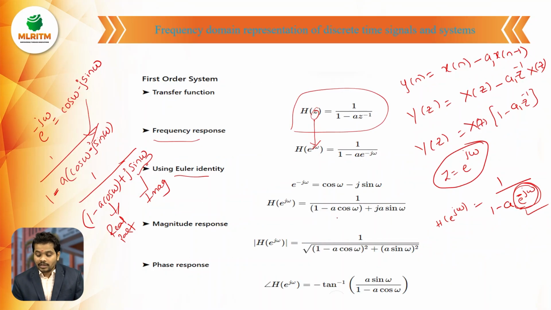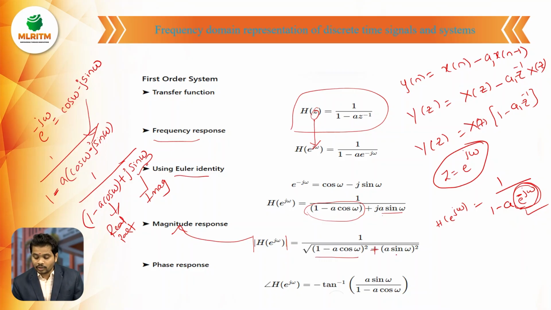So from here, what is the real part? 1 minus a cos omega, and what is the imaginary part? a sin omega. So coming to H of e power j omega, here it is representing modulus, which is nothing but the magnitude response. It is 1 by root of, since it is in the form of division, 1 by root of the real part square, 1 minus a cos omega whole square, plus the imaginary part